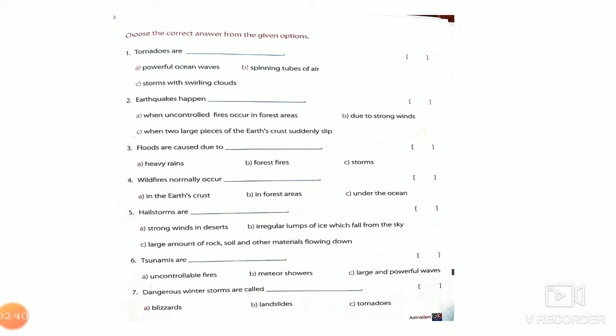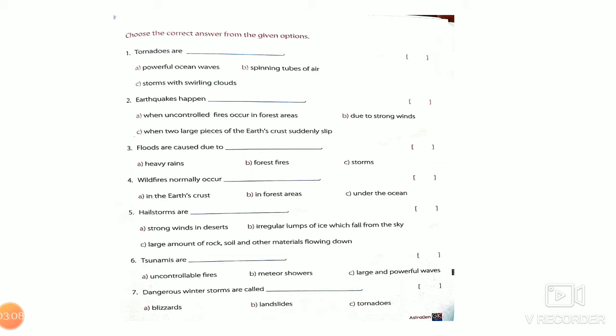So the first one, tornadoes are storm with swirling clouds, or powerful ocean, or spinning tubes of air. So choose the best answer and write the answer in the side of the question. Okay, so the first one, tornadoes. So the answer is spinning tubes of air.